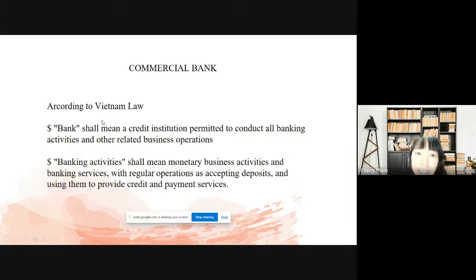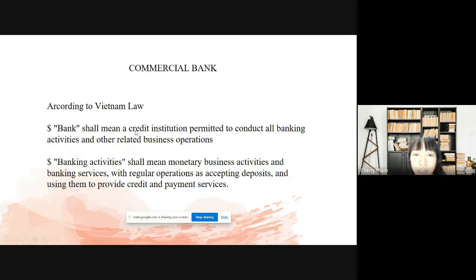Because I translated the definition from Vietnamese law, it may be quite complicated for you. But in short, you can just understand that a commercial bank is a credit institution.